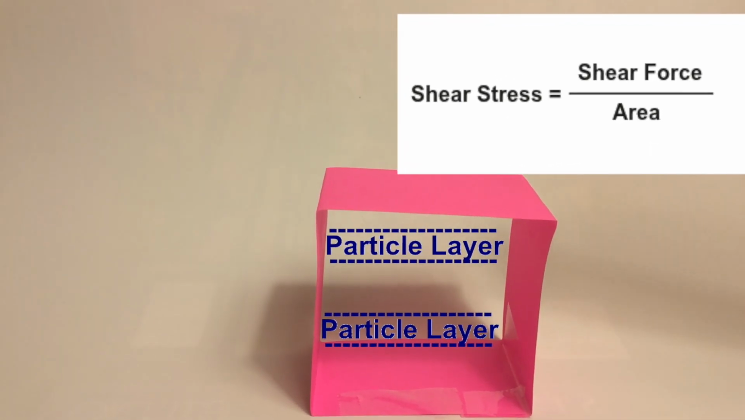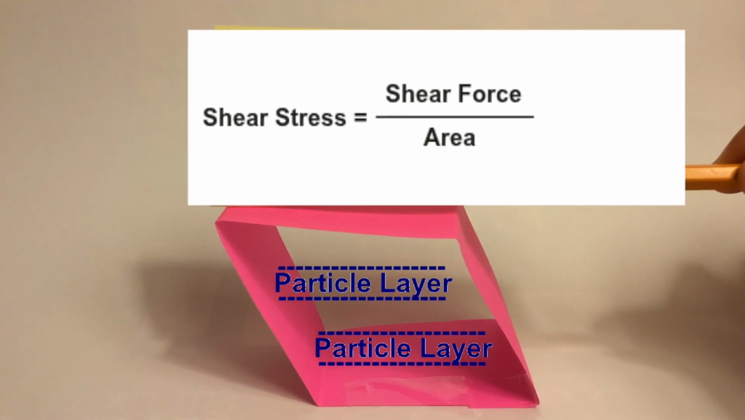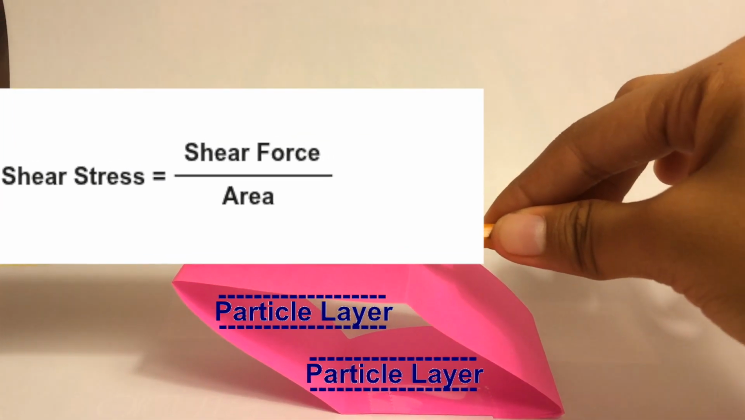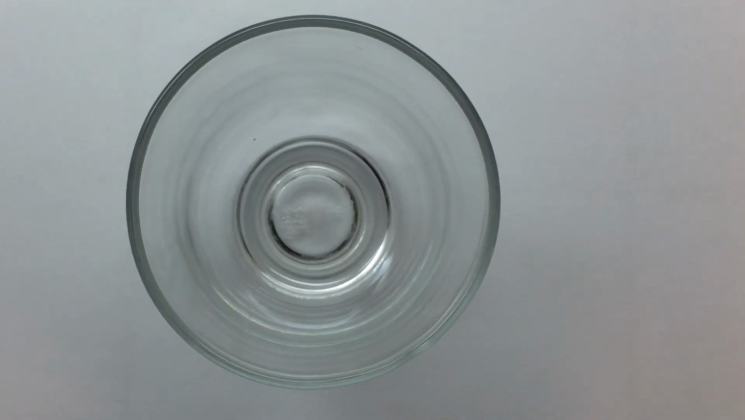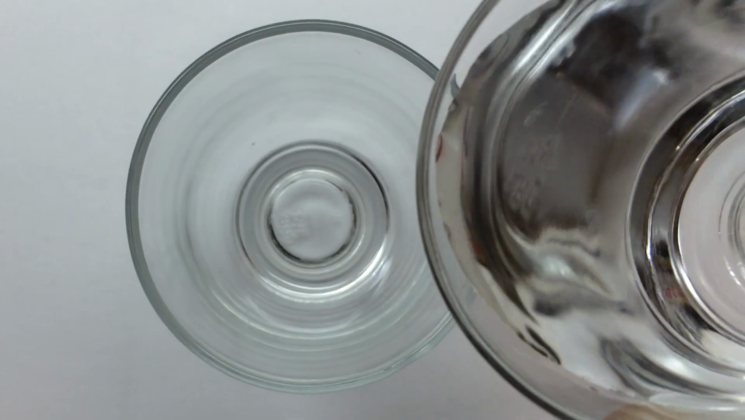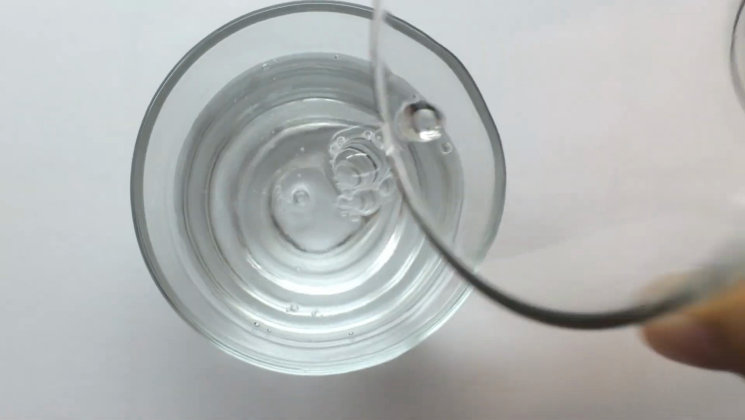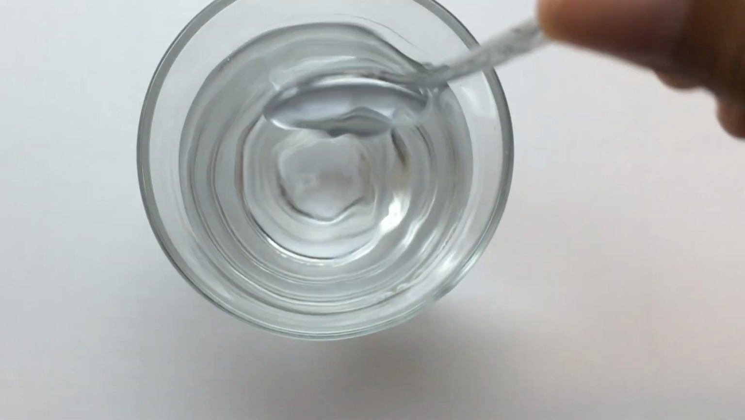Inside a body, there are multiple particle layers. When there is shear stress, the top particle layer moves faster than the bottom particle layer. This pushes the top of the body forward and the bottom of the body back. When the top of the body moves in a different direction than the bottom, the body is deformed. Oh, I get it now. Any substance that always flows under shear stress, like gravity, or a push with a spoon, is a fluid.